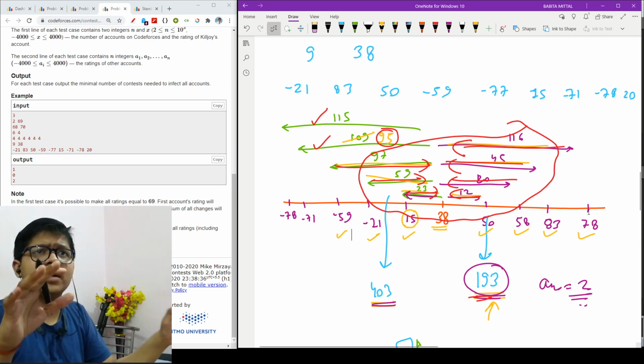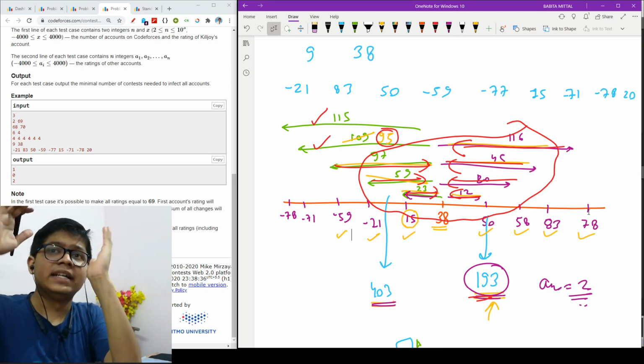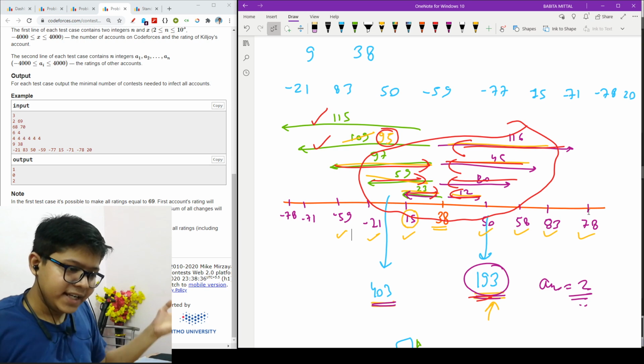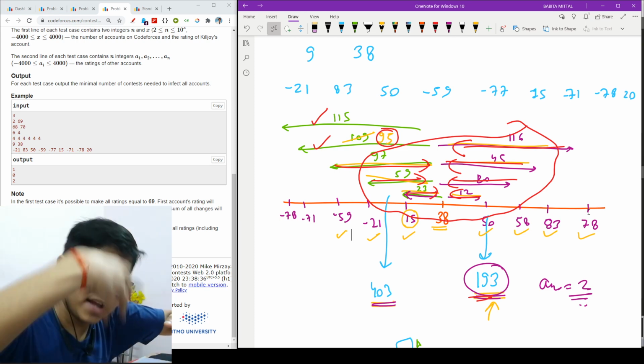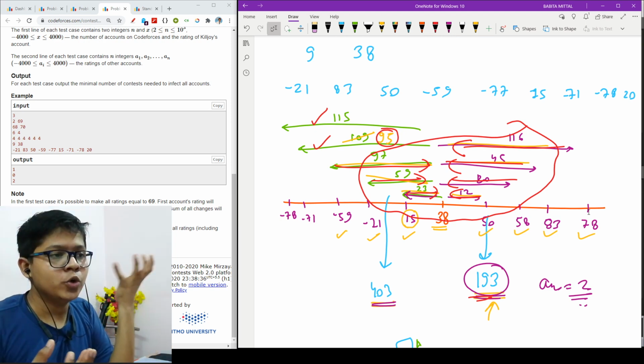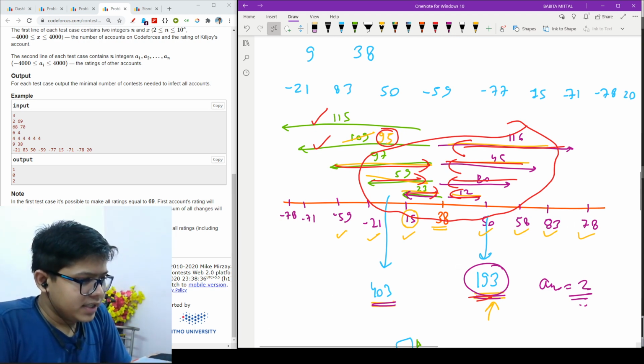I just plotted on the number line and checked what the element difference is in the right and left, and by that I bring all of them to the infected location. And as soon as one infected element is obtained, it can be utilized to bring all others to the infected location. Let's see the code.